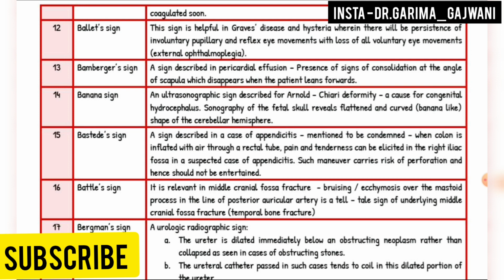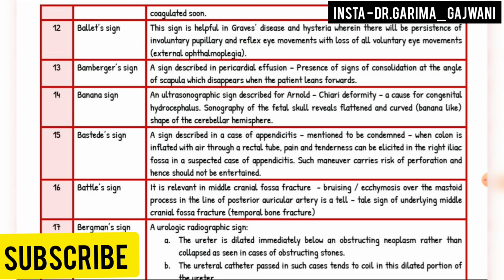Next is the Bamberger's sign, a sign described in pericardial effusion: presence of signs of consolidation at the angle of the scapula, which disappears when the patient leans forwards. Banana sign, an ultrasonographic sign described for Arnold-Chiari malformation, a cause for congenital hydrocephalus.